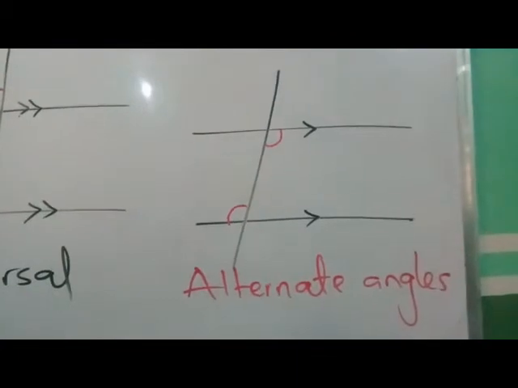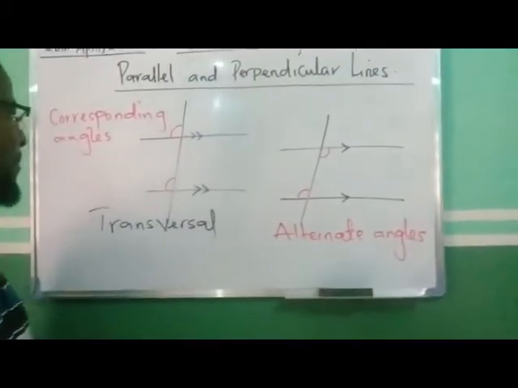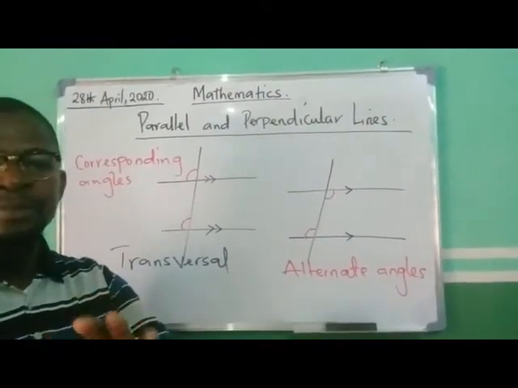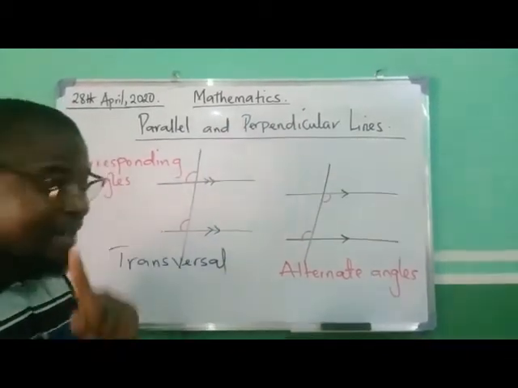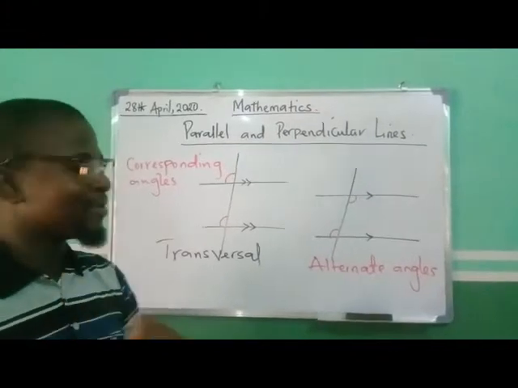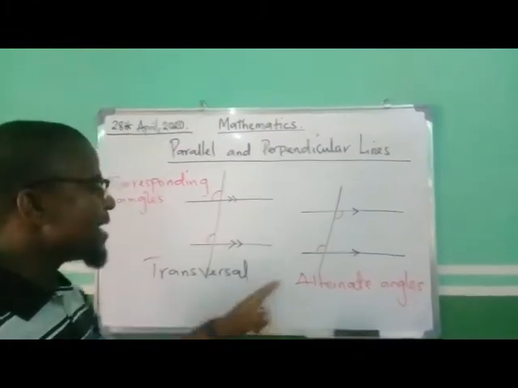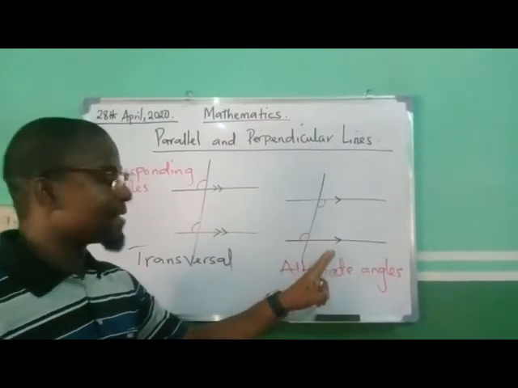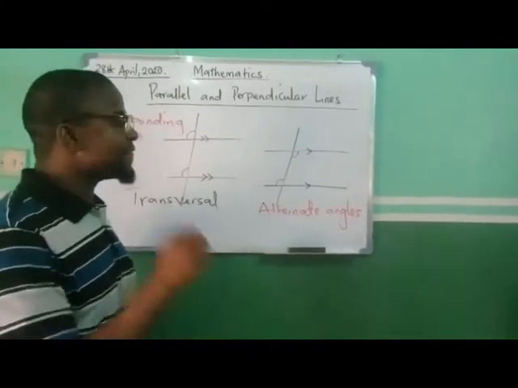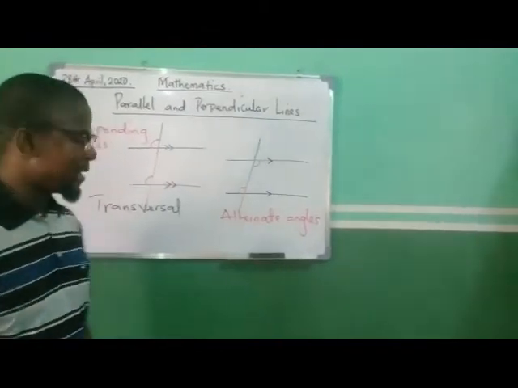All right. Now, all alternate angles on parallel lines are also the same. Corresponding angles are the same in size. Alternate angles are also the same in size. Please take note of that. In parallel lines, only in parallel lines, all corresponding angles and all alternate angles formed as a result of a transversal are the same. This very important feature distinguishes parallel lines from non-parallel lines.